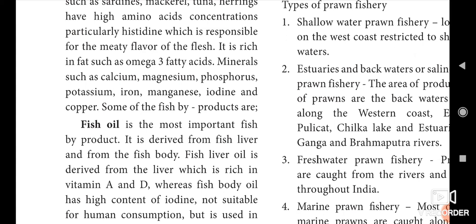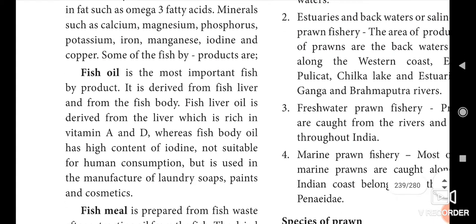Okay, so fish oil is the most important fish byproduct. Okay, what is meant by fish byproduct? The product that we get from fish is a fish byproduct. Okay, first it is called the fish oil. It is derived from the fish liver. Okay, this fish oil is obtained from the fish liver. Fish liver oil.